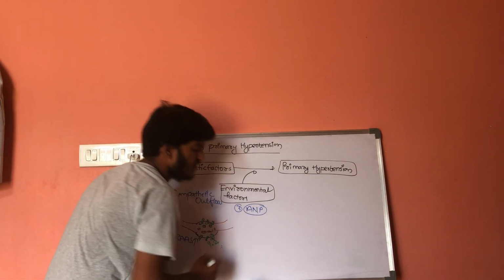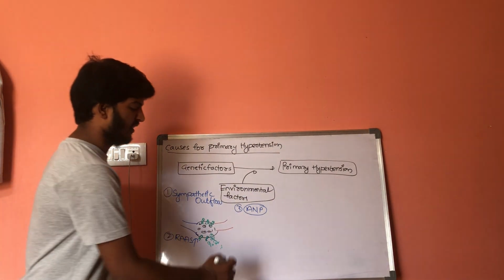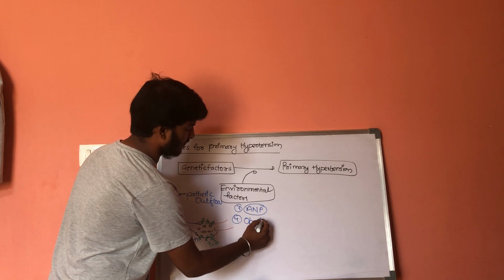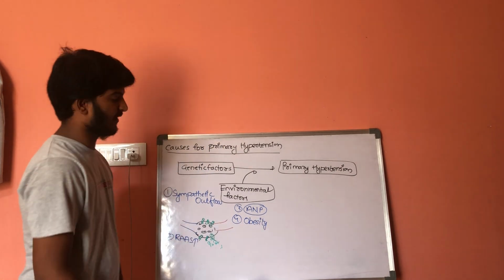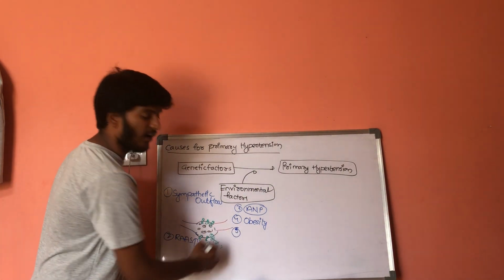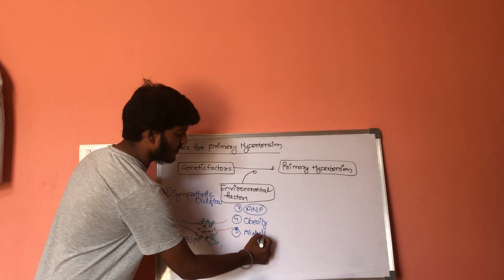If there is deficiency of atrial natriuretic peptides, it results in primary hypertension. Next one is obesity. Obesity will also result in hypertension. And next one is alcohol and smoking.